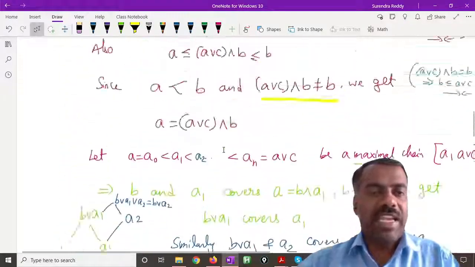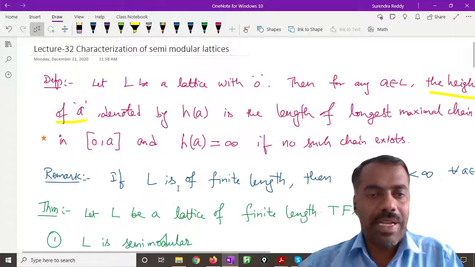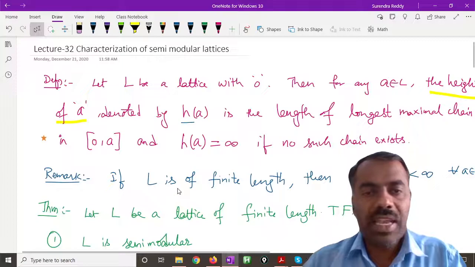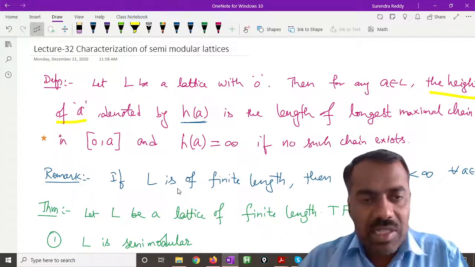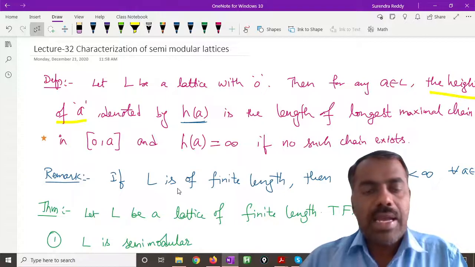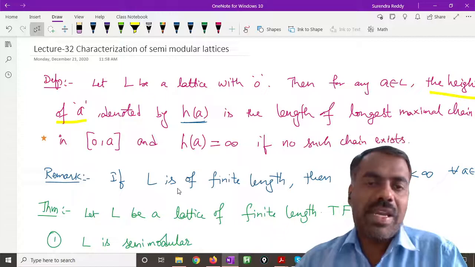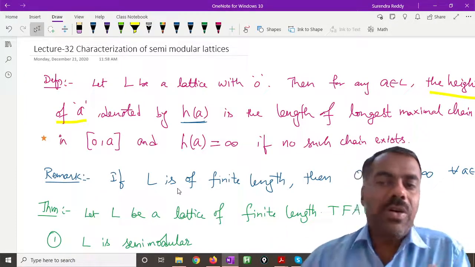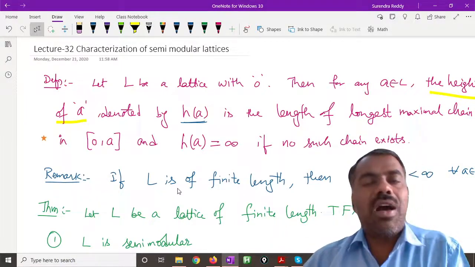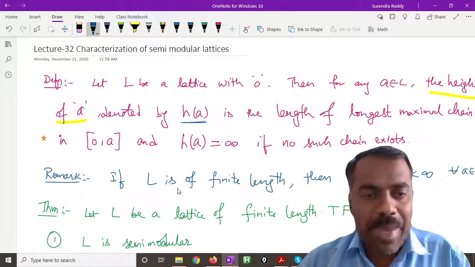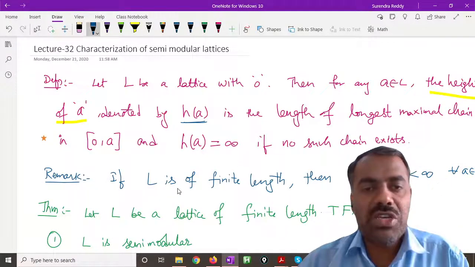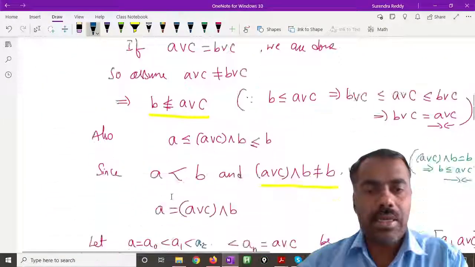What is h of any element? How have we defined h of an element? If you see here, h of an element is defined as: you consider the interval 0 comma a, you take the longest possible maximal chain. But because in a semi-modular lattice it is enough if you know one maximal chain, since all other maximal chains are of the same length, if we can get a maximal chain in 0 comma a, then we know the value of h of a, right? Okay.